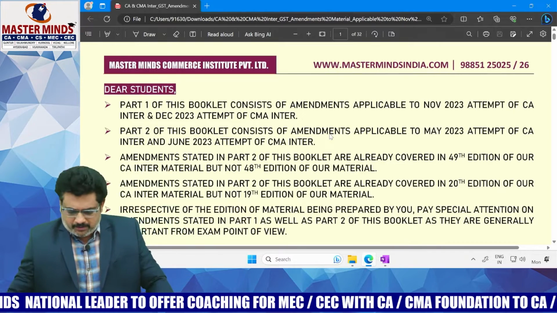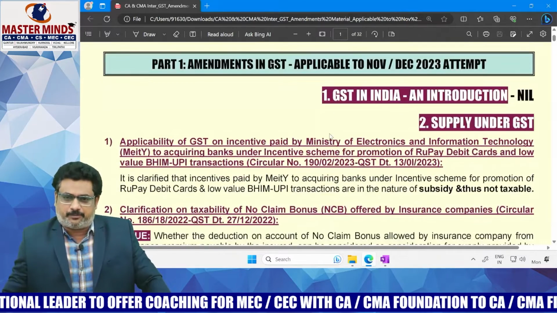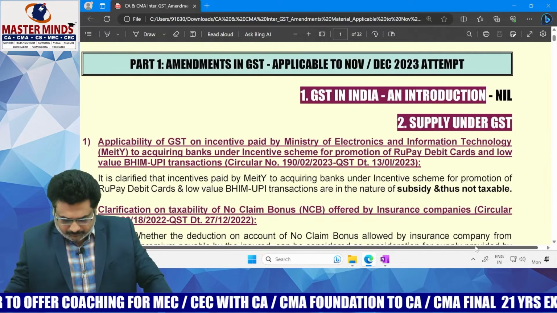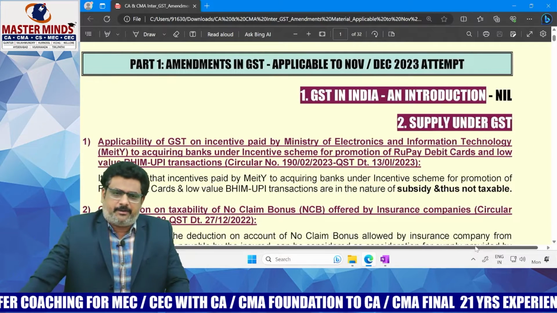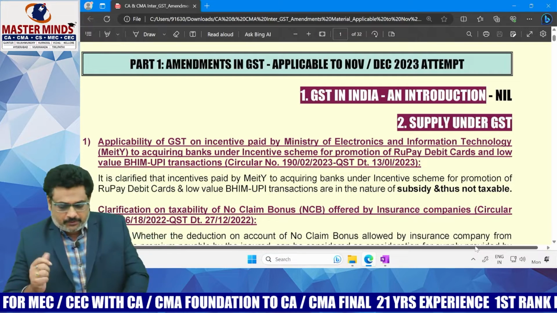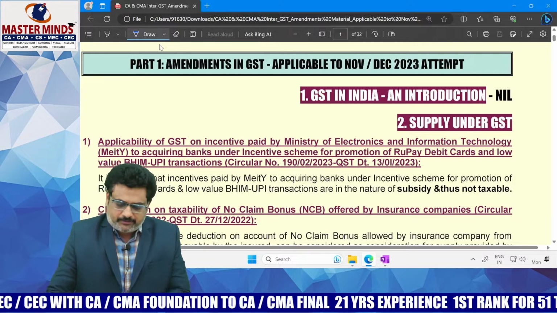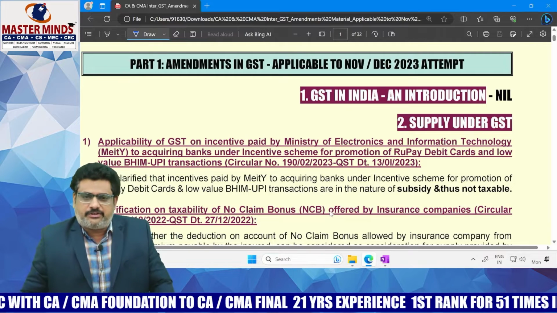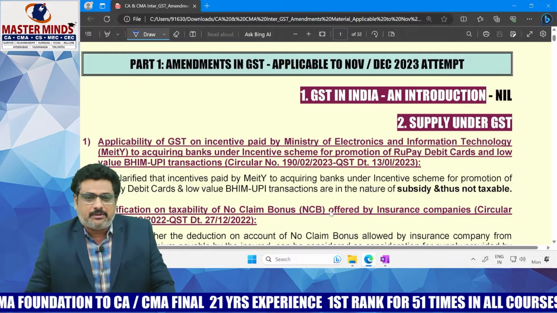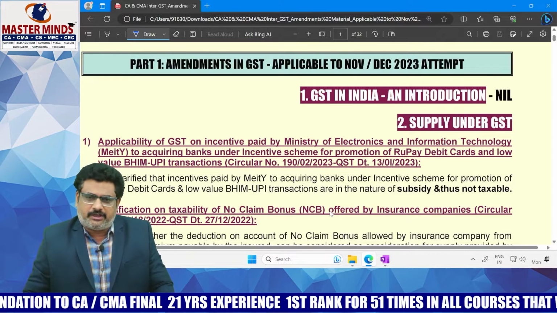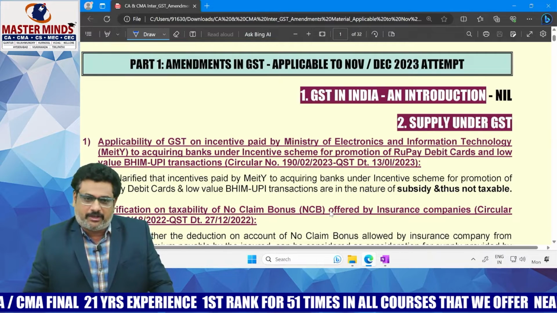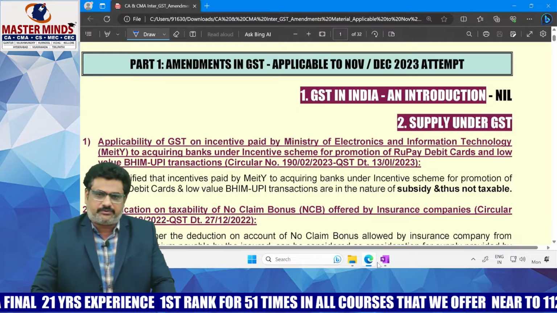Okay. And now the first amendment is with respect to the supply chapter. Applicability of GST on the incentive paid by the Ministry of Electronics and Information Technology to acquiring banks under the incentive scheme for the promotion of rupee debit cards and low value BHIM UPI transactions.